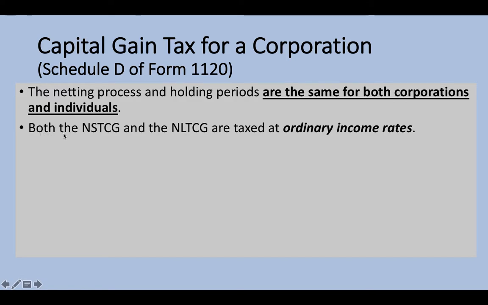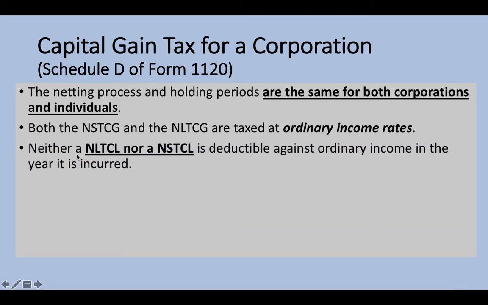They say both the net short-term capital gain and the net long-term capital gain are taxed at the ordinary income tax rate. This is different from the individual, because an individual's long-term capital gain is taxed at the long-term capital gain rate. For a corporation, there's no such thing as a long-term capital gain rate.